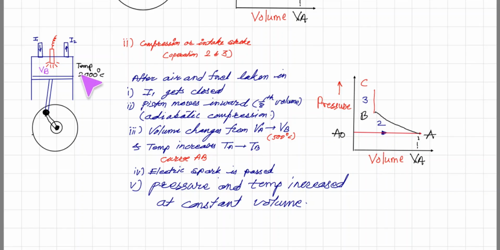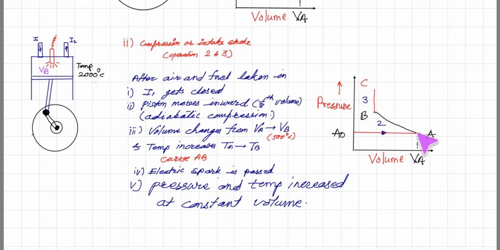Now the pressure inside the cylinder is increased. Obviously the temperature also increases, and due to the increase in pressure, the temperature becomes 500 degrees Celsius. So temperature increases from TA to TB, and it is shown by curve AB.